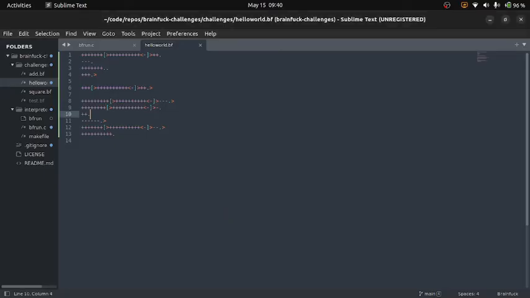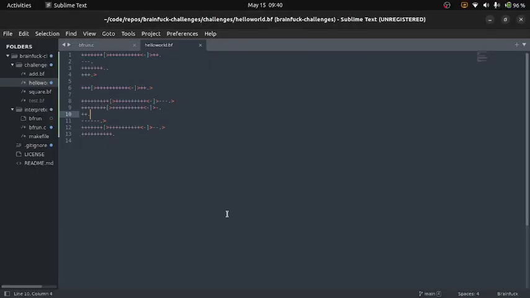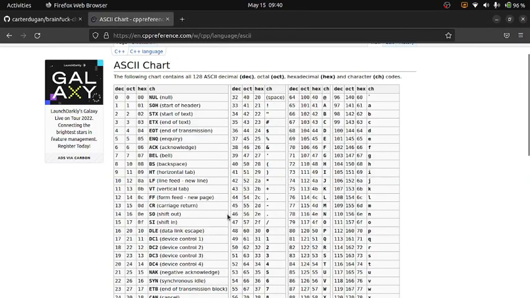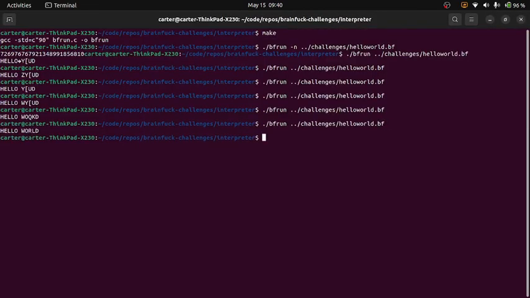There we go. Then R is, of course, 82, which gets us to 89, so that should get us R, and then I think world. There we go. So there's our Hello World program.